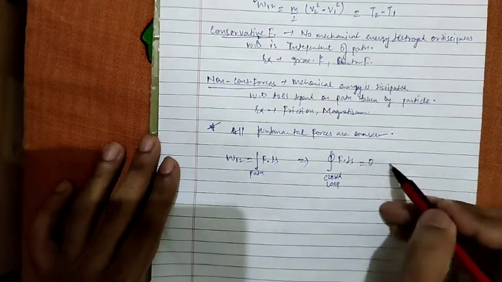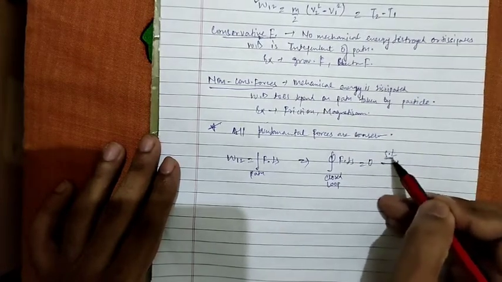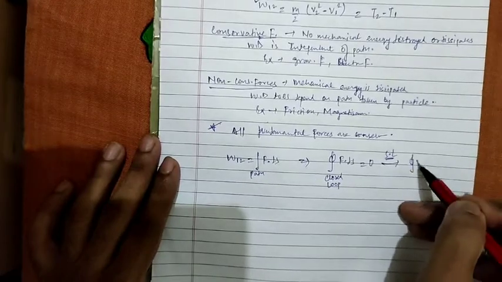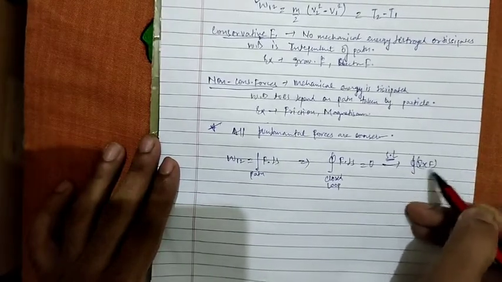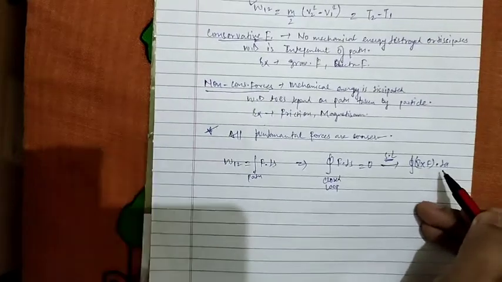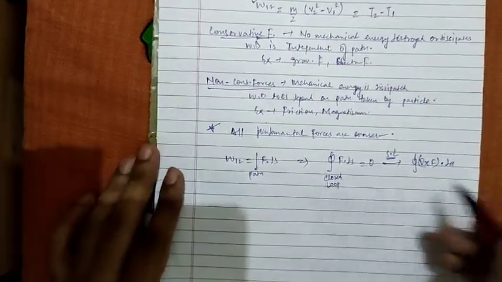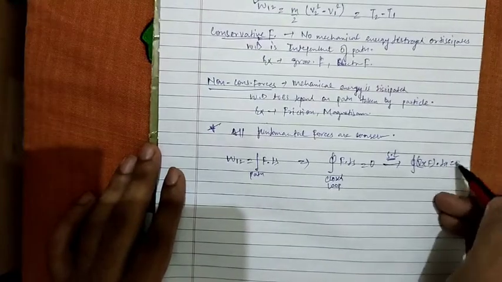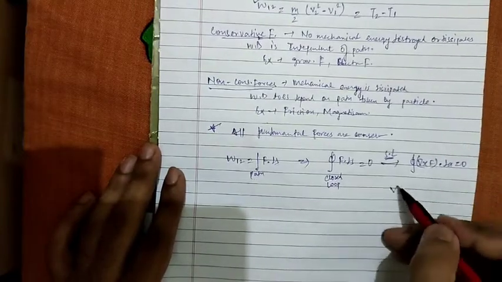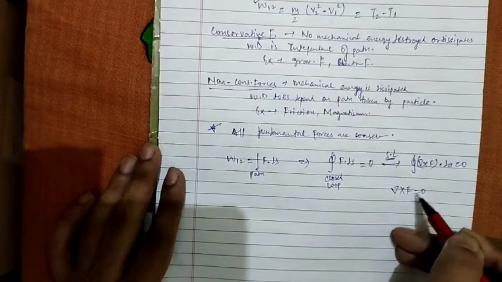Now we can use Stokes' theorem and write it as the integral of del cross F dot dA, where dA is the area covered in the closed loop, equal to 0, which implies that del cross F is equal to 0.